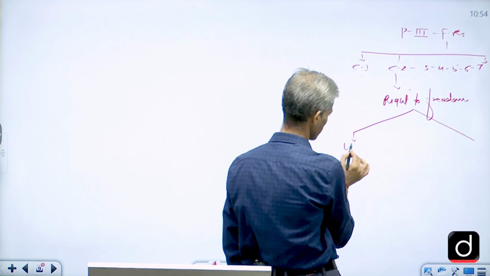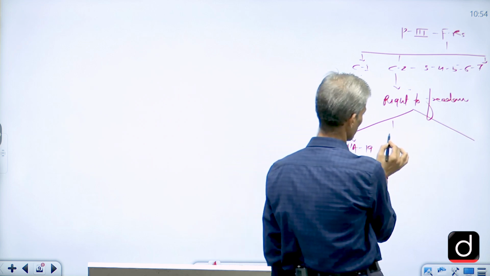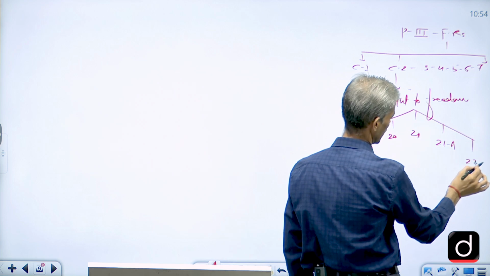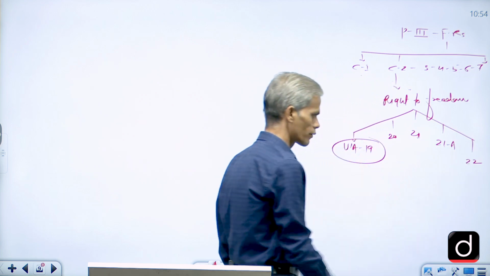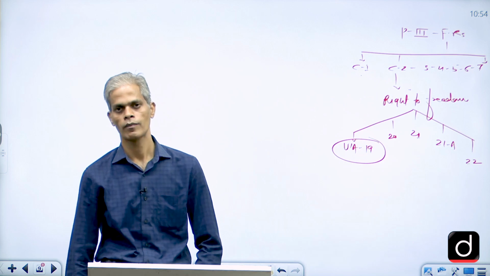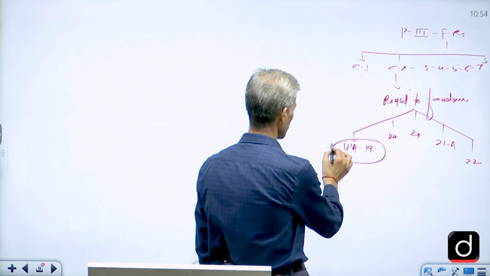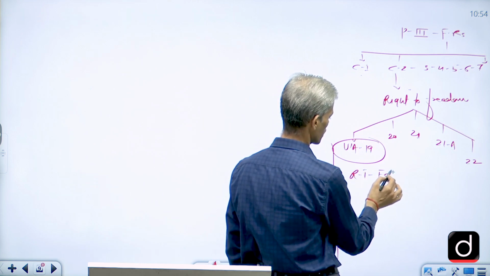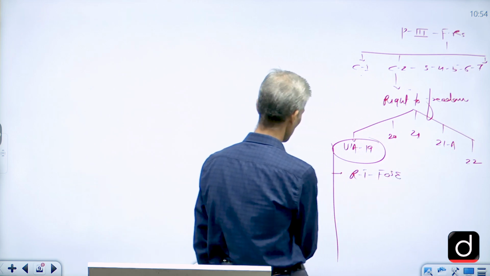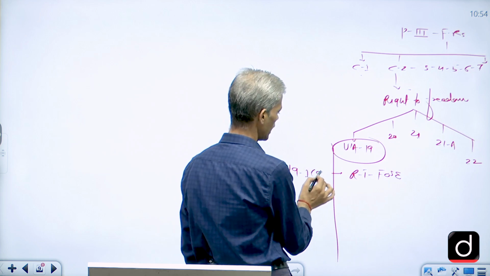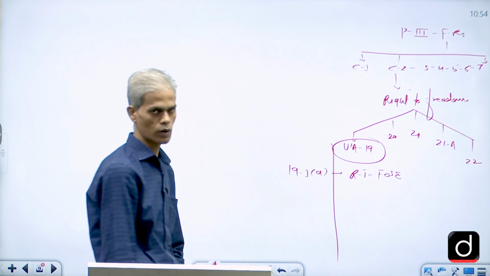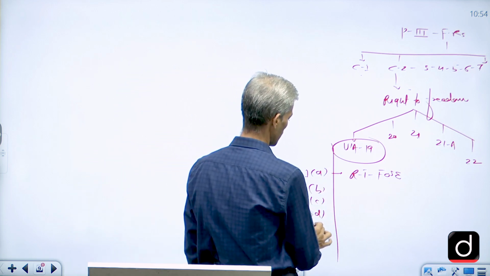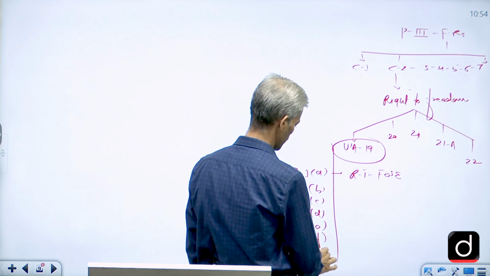5 articles are there, starting from article 19, then we have 20, then 21, 21A and 22. So this particular question had been picked from article 19. Now we all know that article 19 again has 7-fold classification, which includes the right to freedom of speech and expression. And the clauses which we have in 19 is 19 clause 1 subclause A. So like that we have B, C, D, E, F and G.